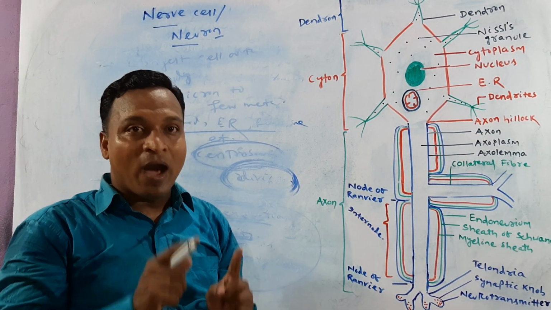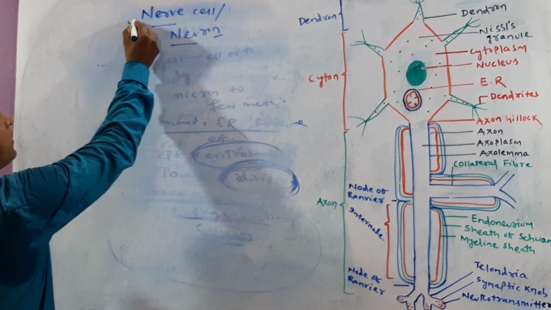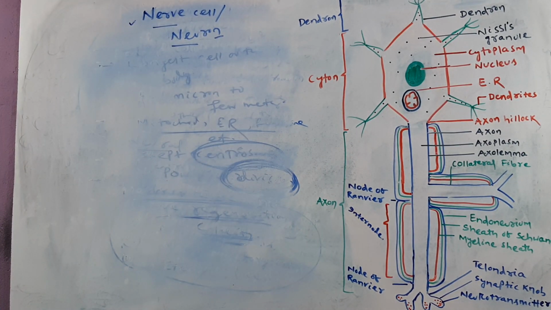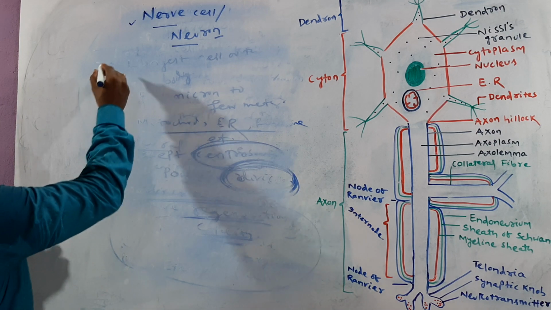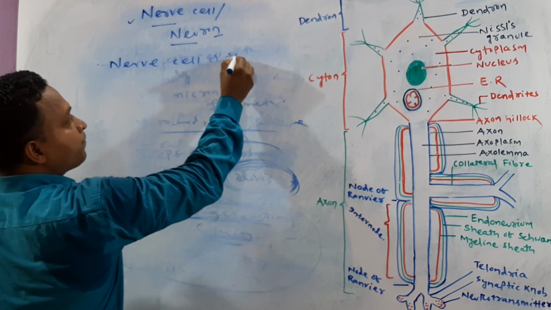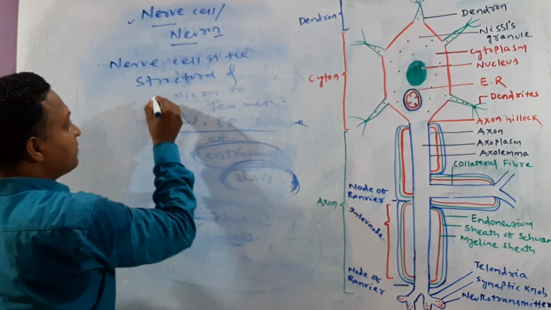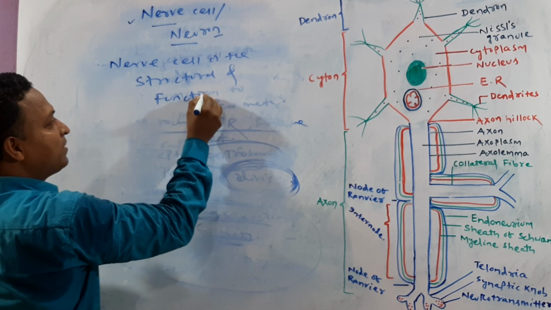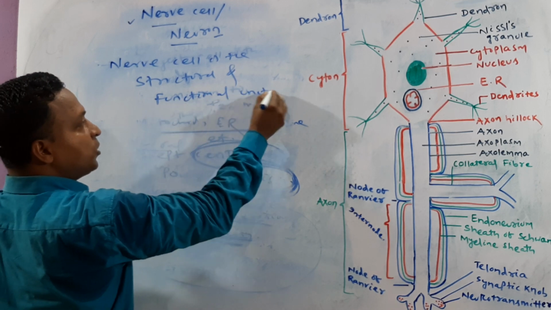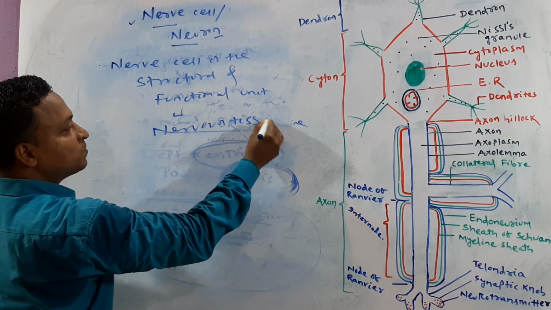And the entire work of nervous tissue is also done by the nerve cell or neuron. For that reason, the nerve cell is known as the structural and functional unit of nervous tissue.